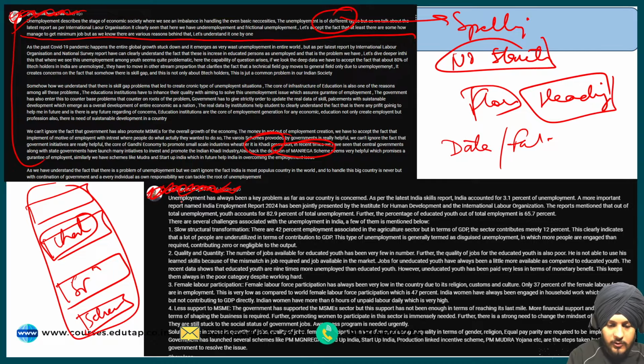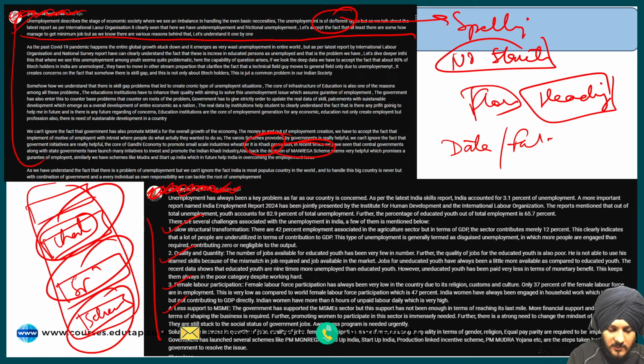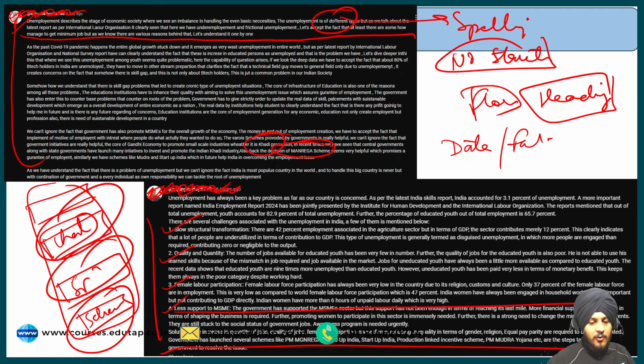He has also done the same thing. Though he has mentioned the different points, the headings and subheadings, he has not addressed all the parts of the question. He has not addressed the challenges, the solutions and the schemes separately. He has just mentioned the challenges and then written the conclusion. This is a blunder that a lot of students have been making in the comment section, and I will be discussing such answers on a regular basis in order to improve your answer writing skills. I hope the approach is clear to you, and from next time I will be hiding the names of these aspirants so that nobody gets offended while discussing these answers.